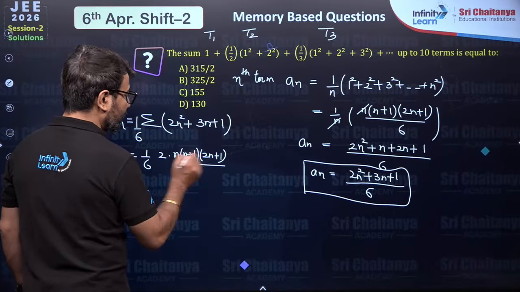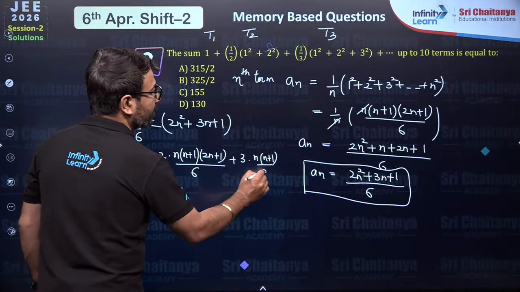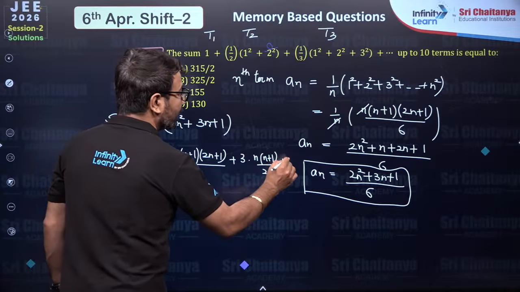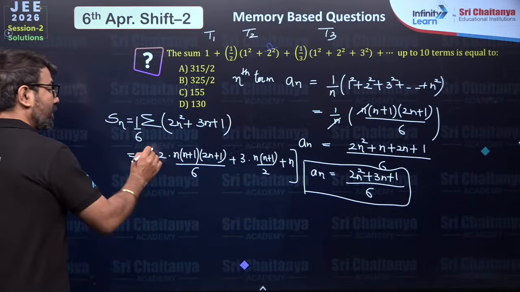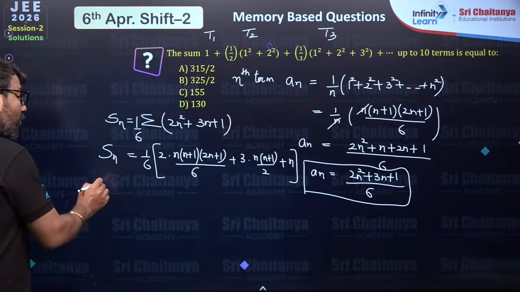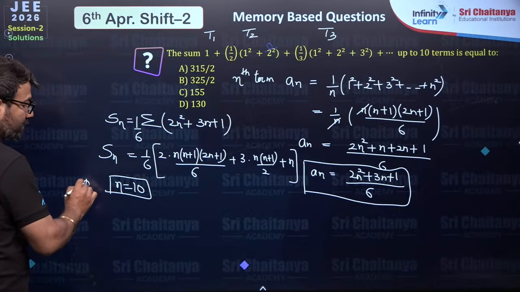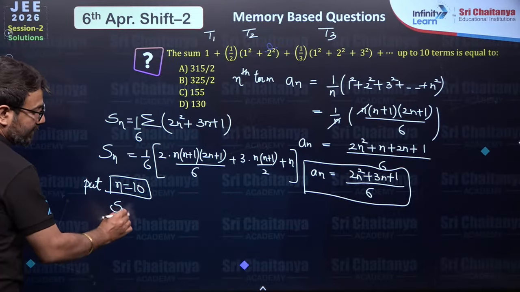Then 3 times n into n plus 1 divided by 2. And then summation of 1 is n. This is the Sn formula that we created. In this formula, they are asking sum up till 10 terms, so you have to substitute the value of n as 10 to get S10.